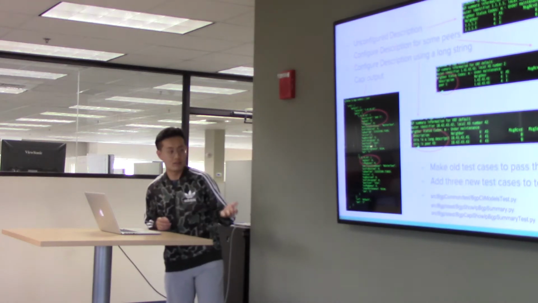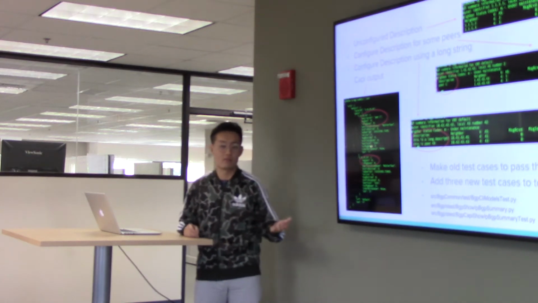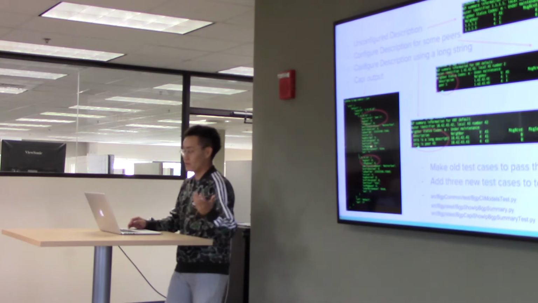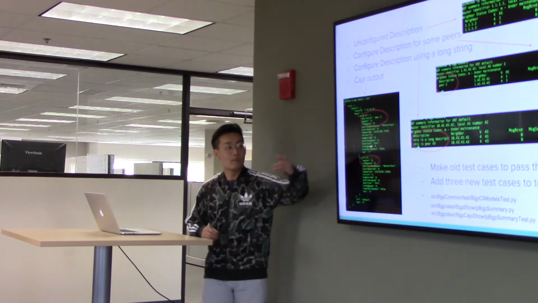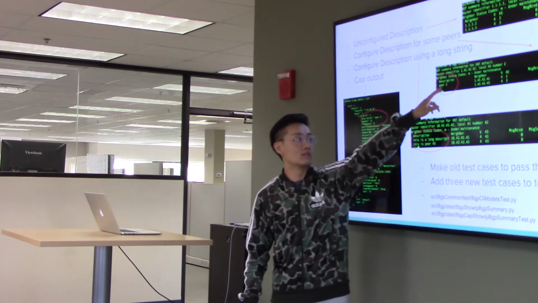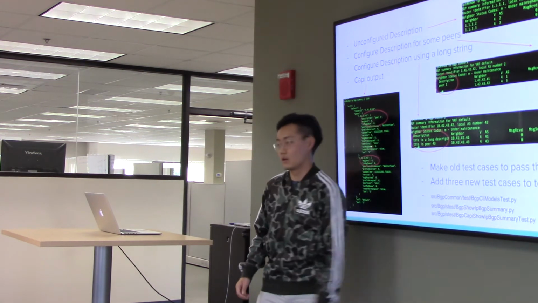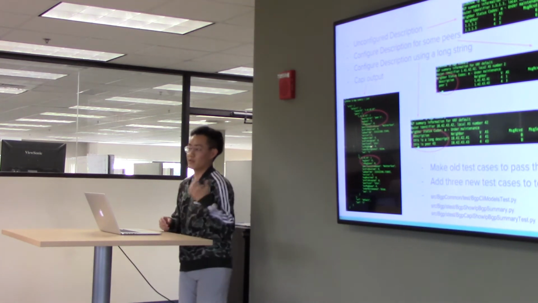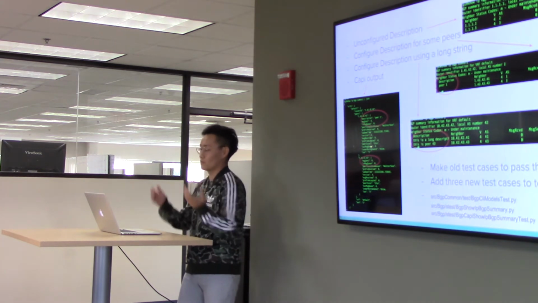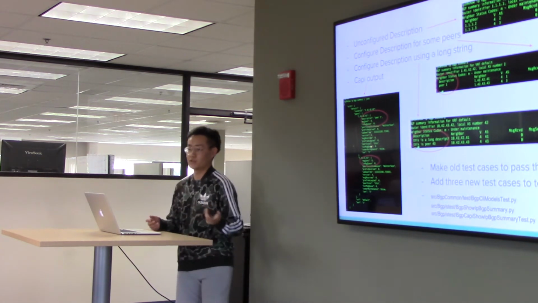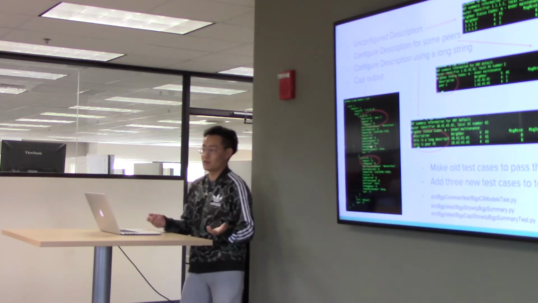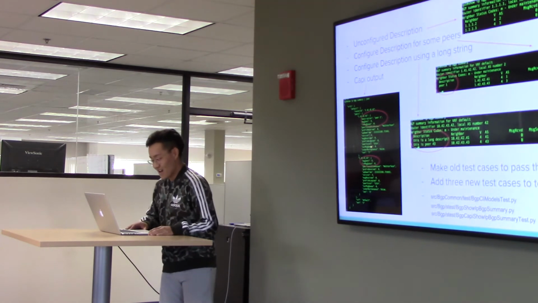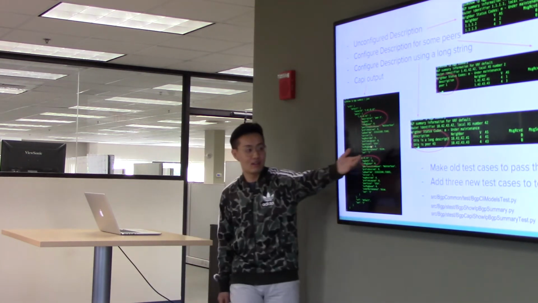This decision is made by CLI review. It's a smart decision, but also giving me more work to take care of. So if you configure some of the peers, it will show you the description, and keep empty for the unconfigured description. But if you use a very long string to configure the description, because we don't want to ruin the table, right? So we just show you the first 24 characters. The reason I use 24 is this is the number of my favorite basketball player, Kobe Bryant. But it gives you a good look, right?